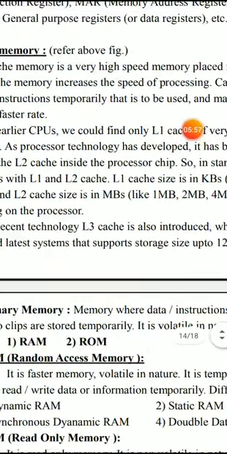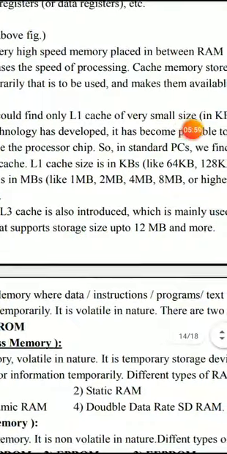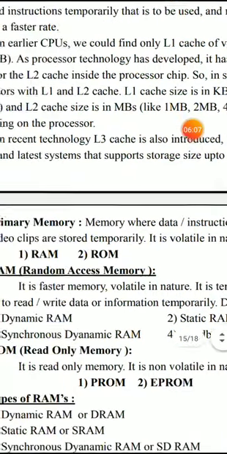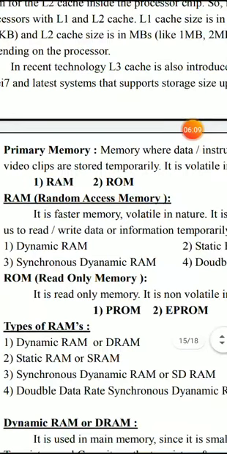Similarly, L3 cache is used in the latest CPUs. Its size is up to 12 MB or more. So the next part is primary memory. Primary memory is nothing but a temporary memory.